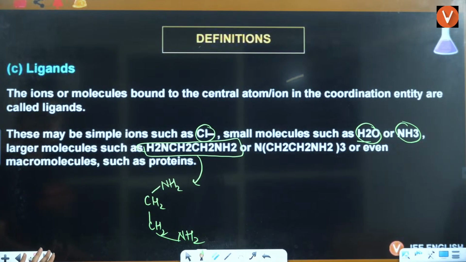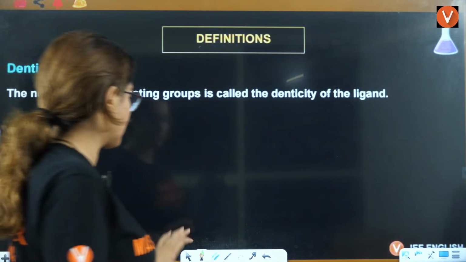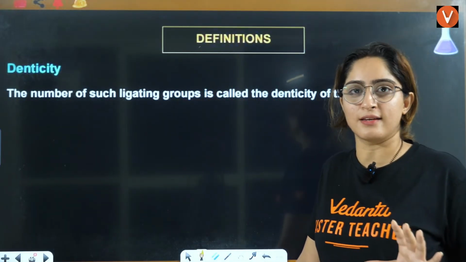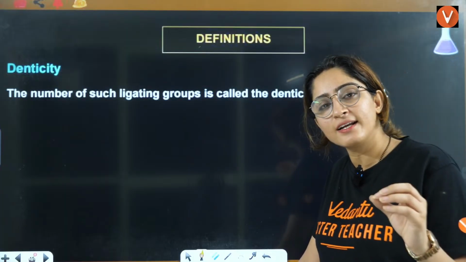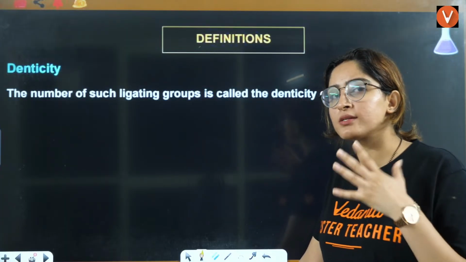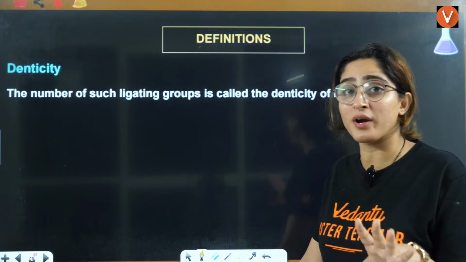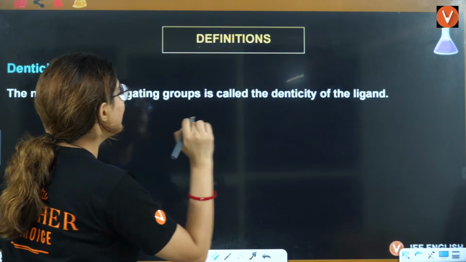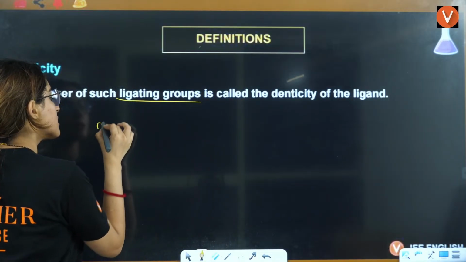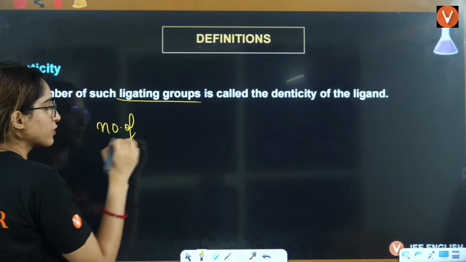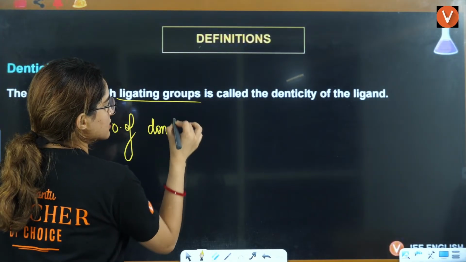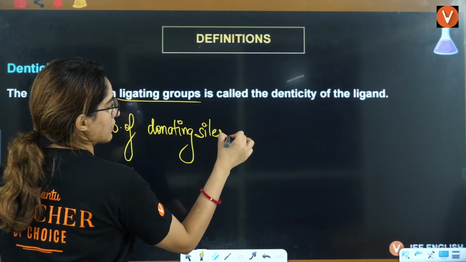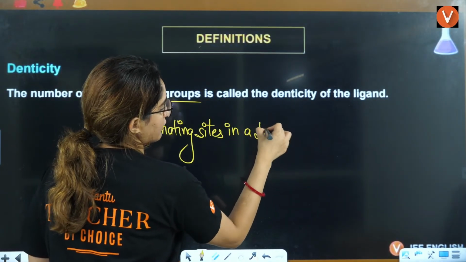Now, talking about the ligand, we'll talk about the denticity. Students are usually confused about it, so I'll tell you what is denticity. It is the number of donating sites in a ligand.